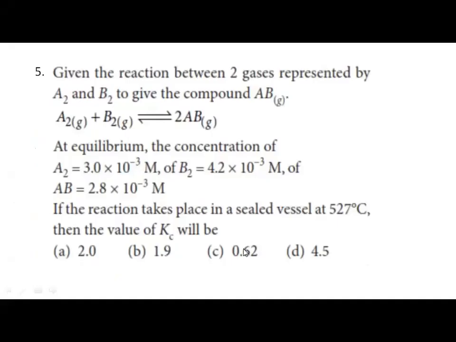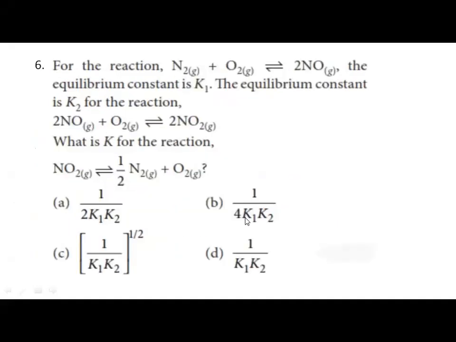Yes, option C is the correct option. Next question. For a reaction N2 plus O2 gives 2NO, the equilibrium constant is K1. The equilibrium constant is K2 for the reaction 2NO plus O2 gives 2NO2. What is K for the reaction NO2 gives half N2 plus O2?